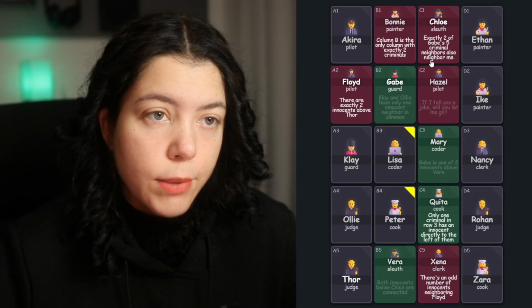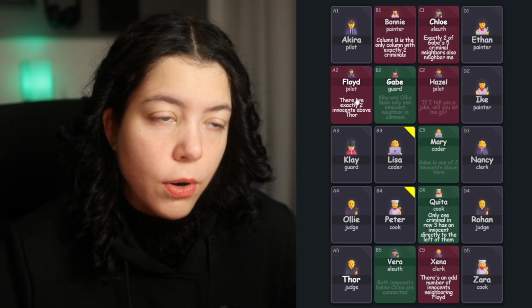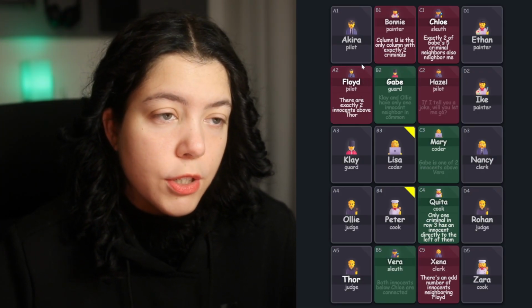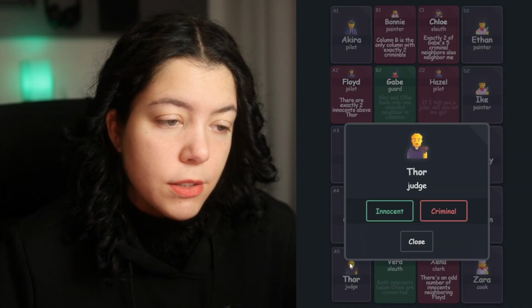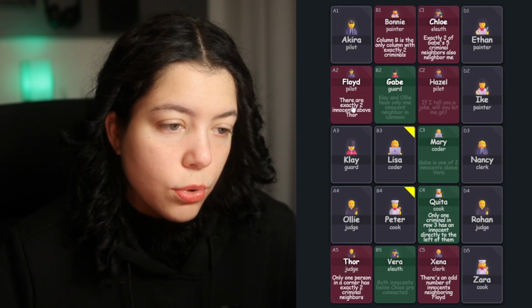Floyd says there are exactly 2 innocents above Thor. So Thor is gonna have 2 innocents above him and 2 criminals. And like we said for column C, we couldn't have column A be left with 2 criminals only, so we need a third one. That makes Thor the third and last criminal in column A, and we get a new clue here.